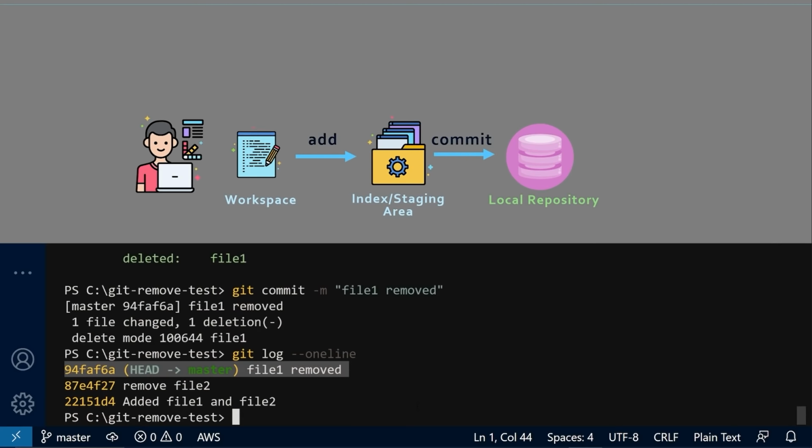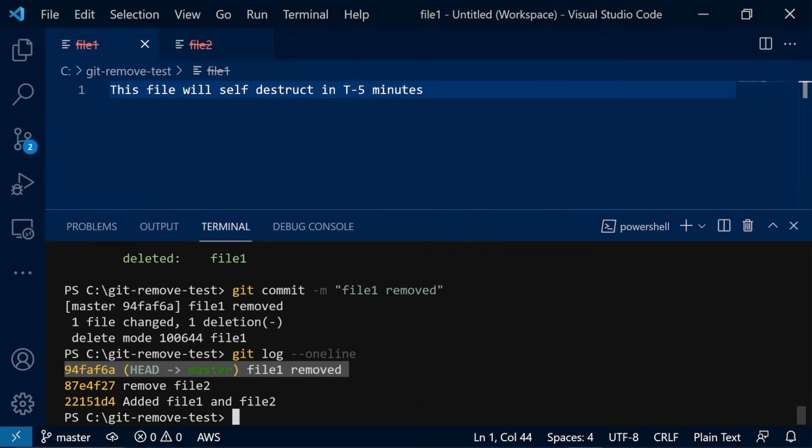And if this local repository is connected to a remote repository in GitHub, you need to run a push command to remove these files from the remote repository as well. Alright folks, that's how you remove files from your Git directory.